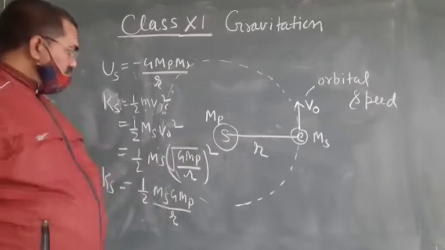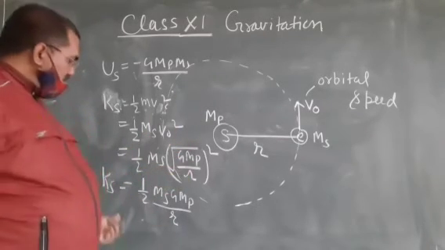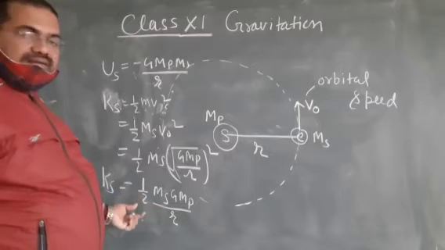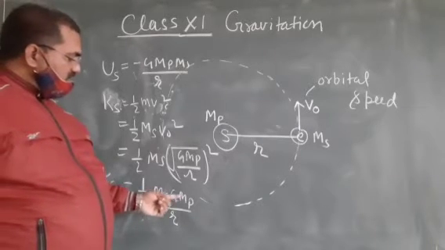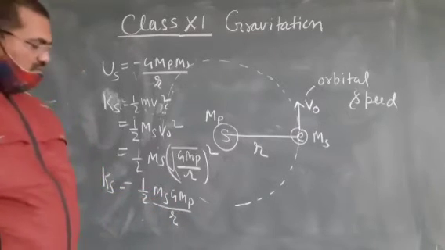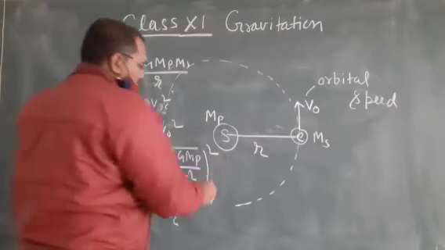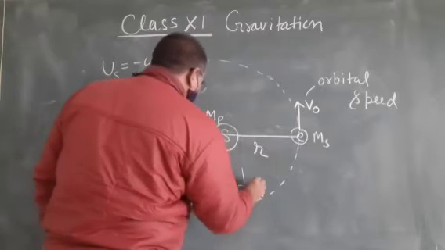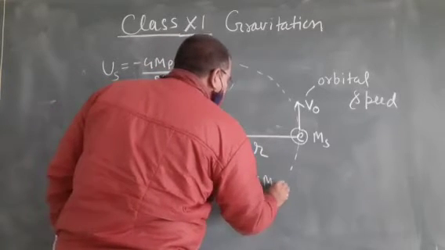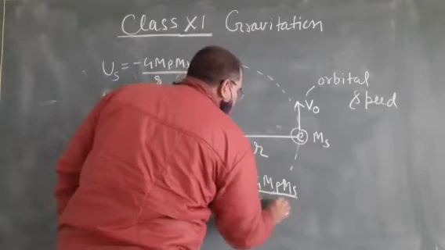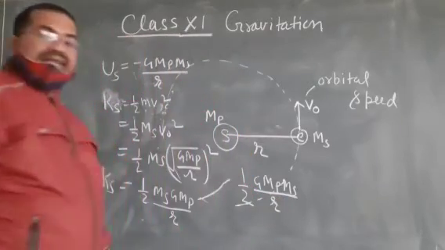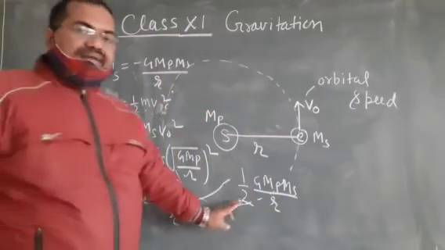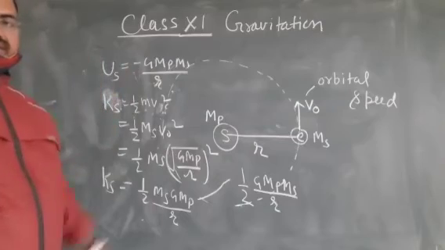Put the value of v0 here. We will get kinetic energy of the satellite as half GMp Ms by r. This is the kinetic energy, and this is the potential energy.